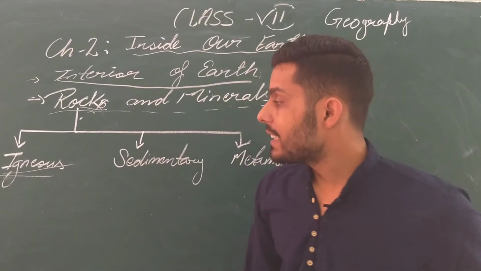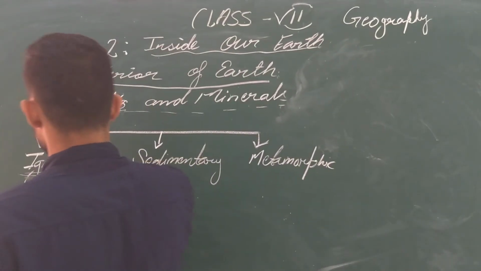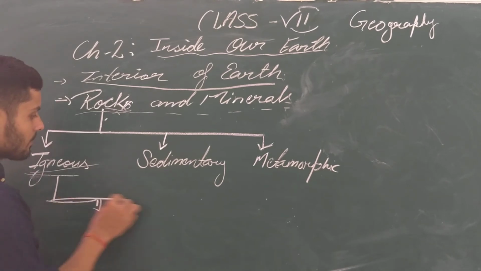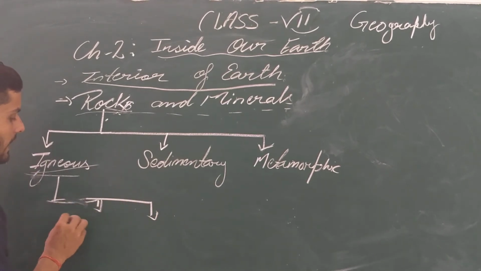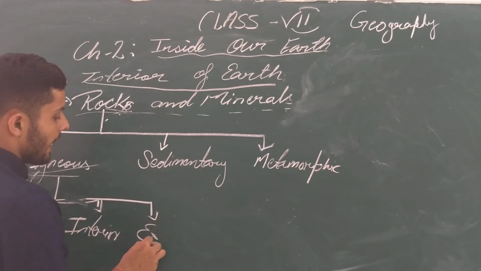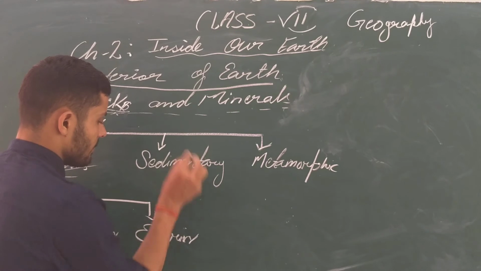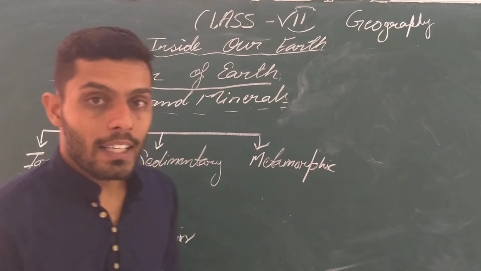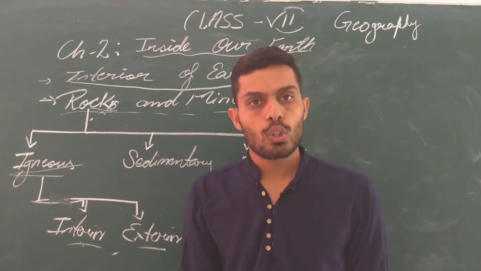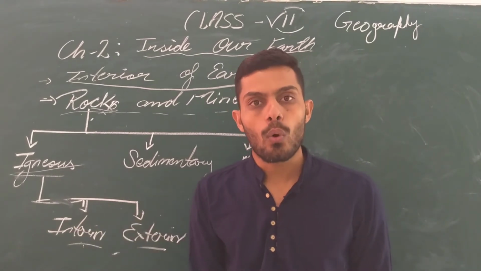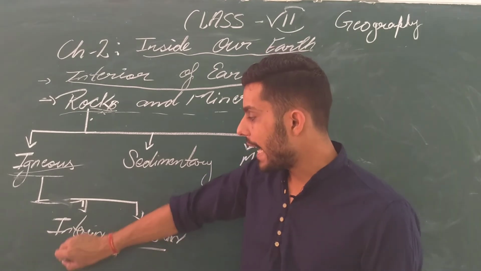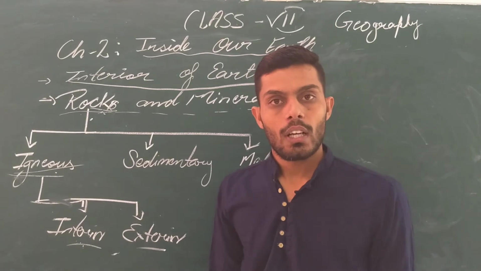Got it? So these igneous rocks have been classified into two different parts. One is interior, second is exterior. Interior igneous rocks and exterior igneous rocks. Interior igneous rocks are those which have been formed inside our earth due to the cooling of magma.